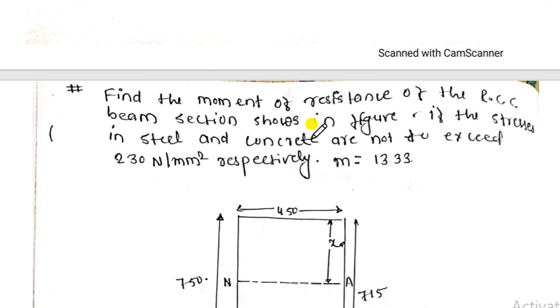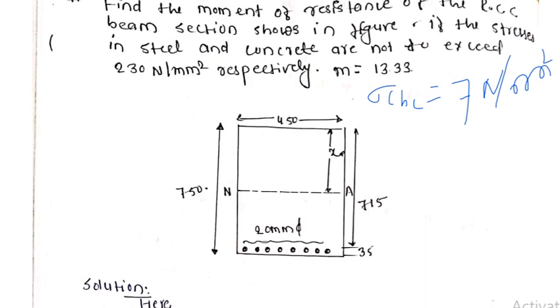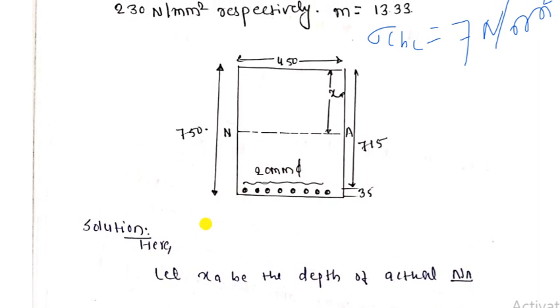The maximum compressive strength, that is sigma CBC, is given equal to 7 Newton per mm square, right? So here in the figure it is very clearly given that the overall depth of the beam is 450. Here 20 mm bars are used. There are 8 bars, and the clear cover is taken as 35. In the previous video we took the clear cover as 25, here 35 is taken, so the overall depth is 750. Now we need to calculate the moment of resistance.